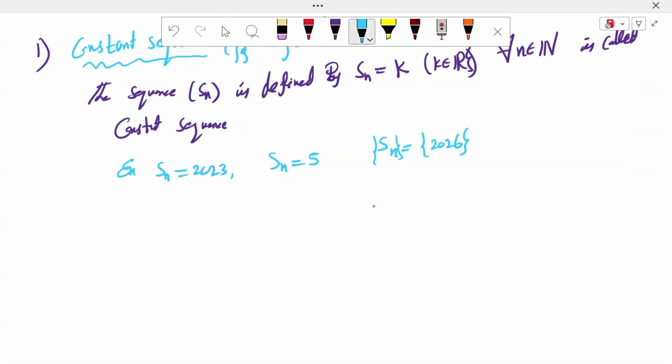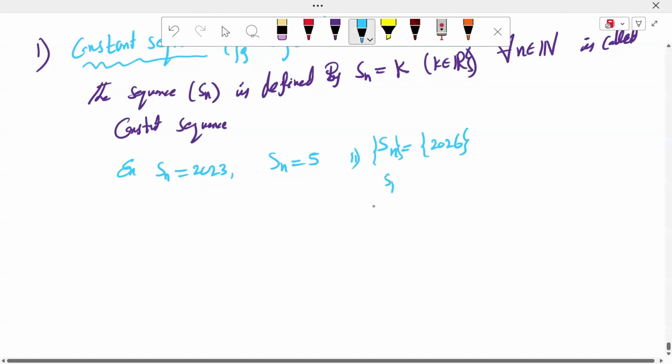Because here we can take this example: S1 is equal to 2026, S2 is also 2026, S3 is also 2026, and so on. So the range of the sequence Sn is also 2026. This sequence is called a constant sequence.